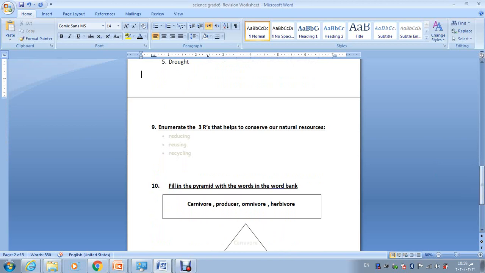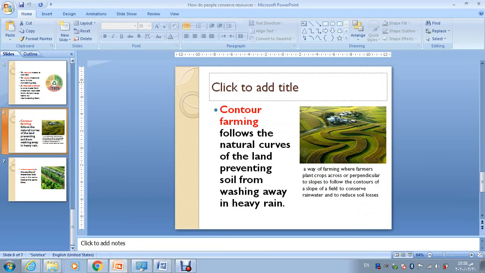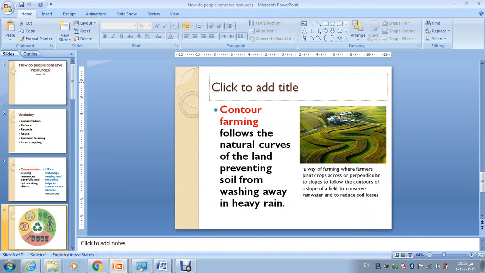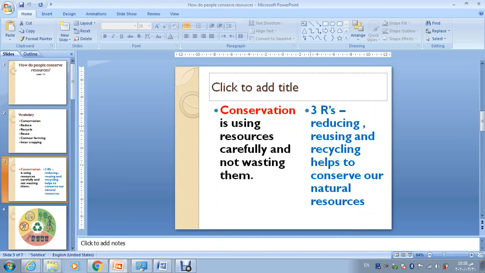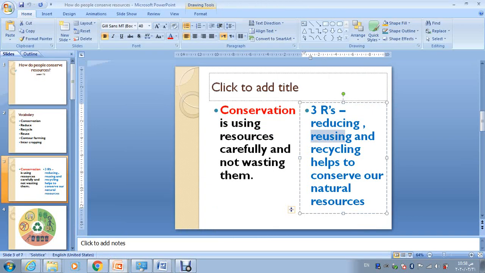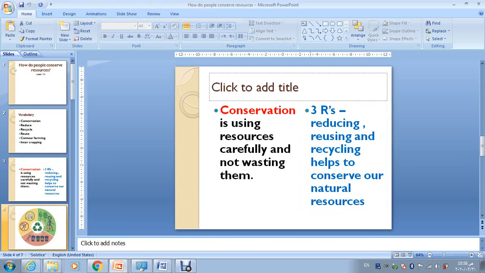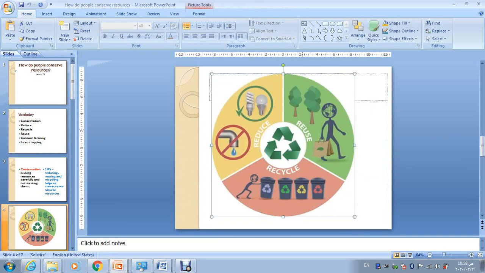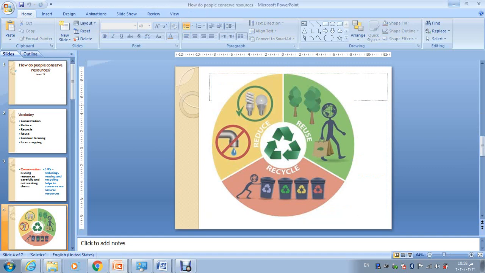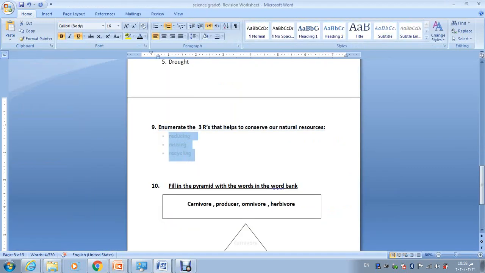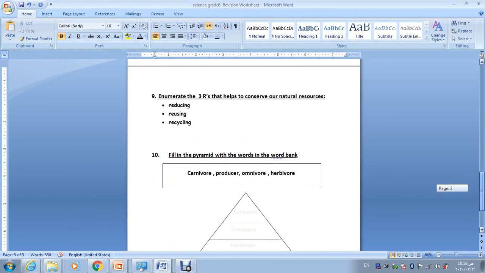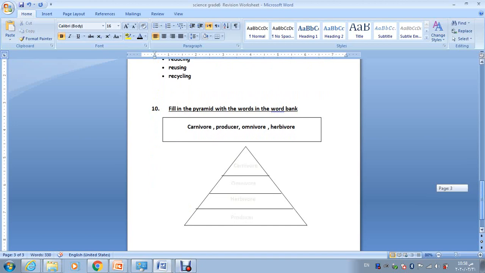And as well, enumerate the 3 R's that help to conserve our natural resources. What are the 3 R's that help to conserve our natural resources? The 3 R's are reducing, reusing, and recycling. Remember this picture: reduce, reuse, and recycle. So it's as well an enumeration question, and it's important. You just have to memorize them and write them in the exam.